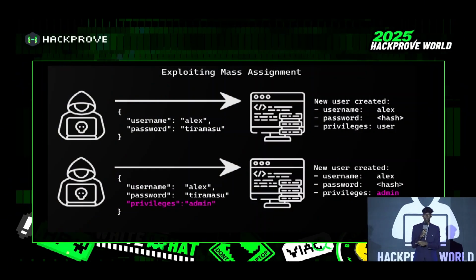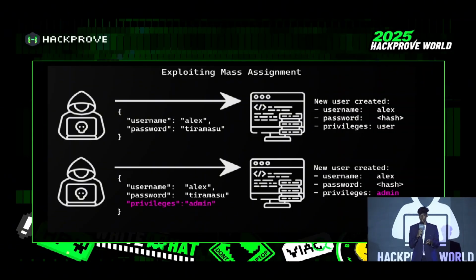Here is an example of blind mass assignment. First, the user sends a username and password when creating an account. We get the name and password as an unprivileged user in this response. This is the intended behavior. But when a hacker adds privileges, admin in this request, the server thinks this is an admin request and must give admin privileges.